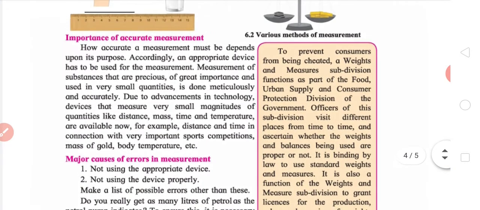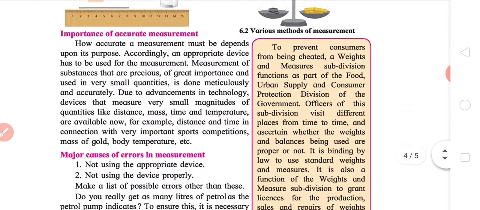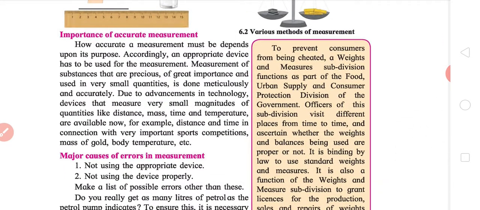Now, the importance of accurate measurement. We have seen how important it is to measure quantities, but the measurement has to be accurate. The first problem was there was no standard measurement. Now that problem has been solved. Secondly, how to ensure that we get correct measurements. For example, if I want 1 liter of milk, that 1 liter of milk should be 1 liter and not half a liter.